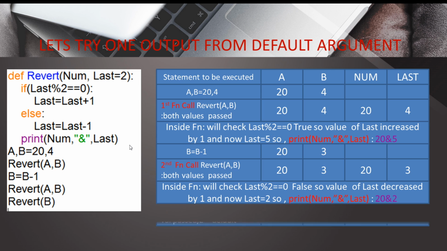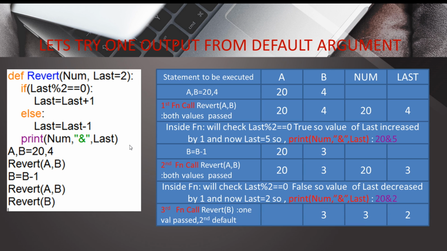See, in the last function calling you can see that only one variable is passed, and b has value 3, so it will go to num. When we pass only a single variable, it will go automatically to the positional argument, and here the positional argument is num. So the value of b, which is 3, will go to num, and last will be equal to the default, that is 2. So with the values 3 and 2, num and last will work.